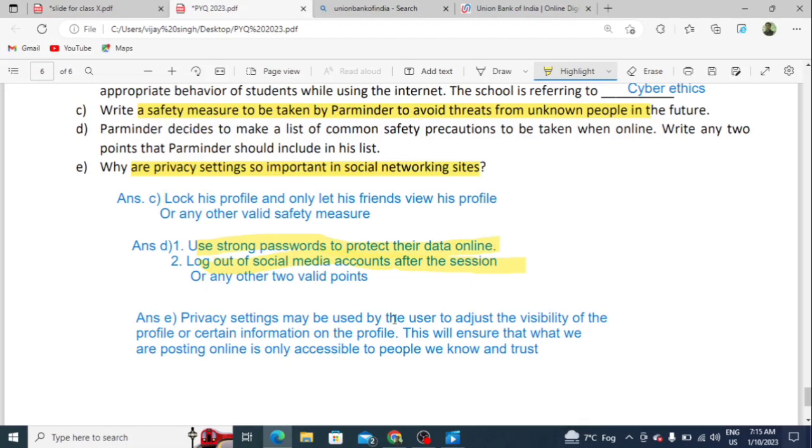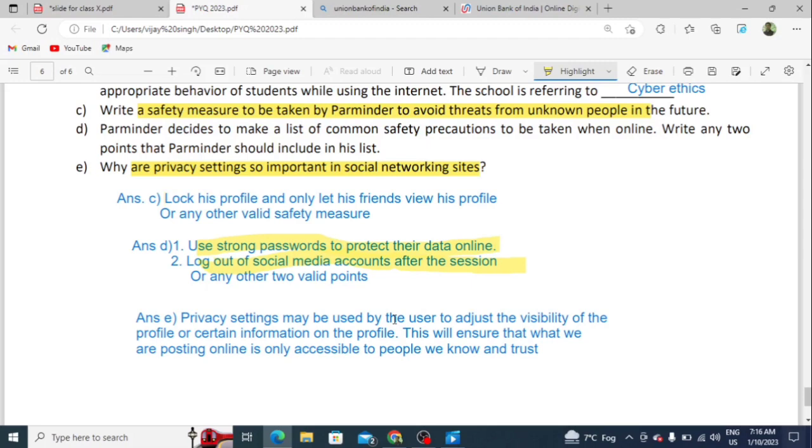This ensures that what we post online is only accessible to people we know and trust. By privacy settings, we can show limited information to our friends or other persons. So this is the privacy setting.